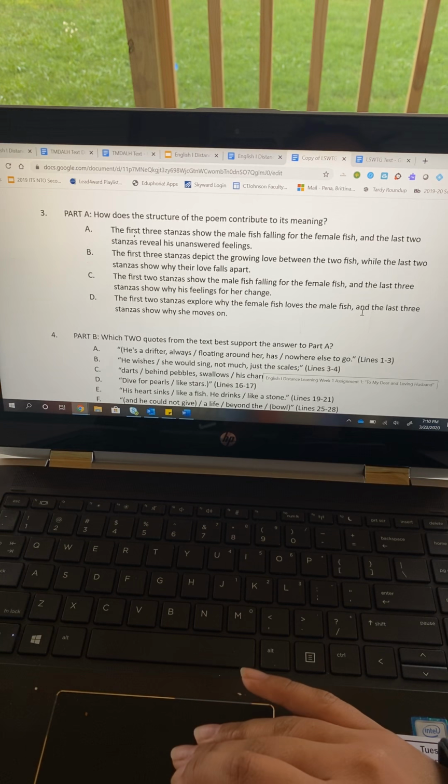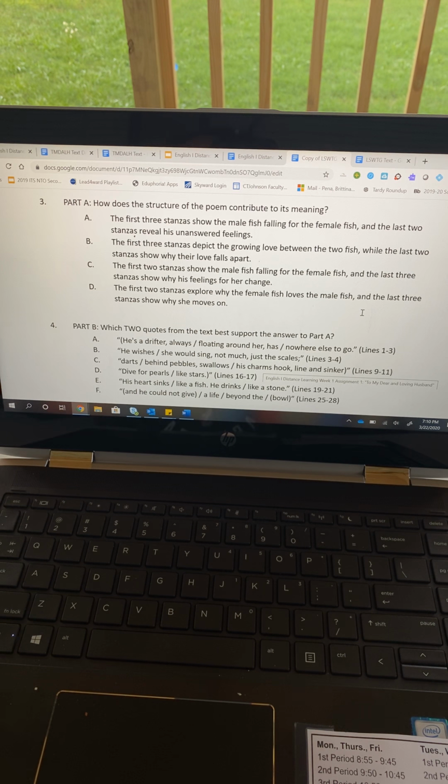Question number 3, how does the structure of the poem contribute to its meaning? A, the first 3 stanzas show the male fish falling for the female fish, and the last 2 stanzas reveal his unanswered feelings. B, the first 3 stanzas depict the growing love between the 2 fish, while the last 2 stanzas show why their love falls apart. C, the first 2 stanzas show the male fish falling for the female fish, and the last 3 stanzas show why his feelings for her change. Or D, the first 2 stanzas explore why the female fish loves the male fish, and the last 3 stanzas show why she moves on.